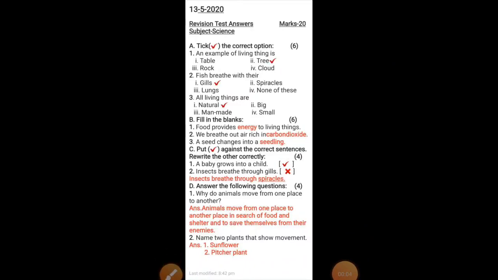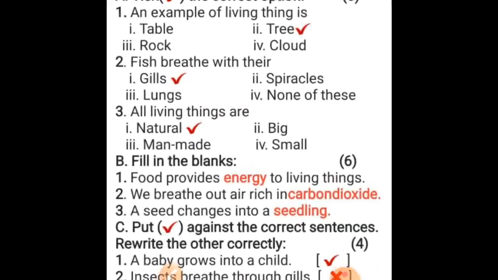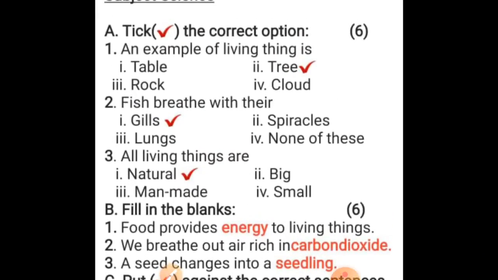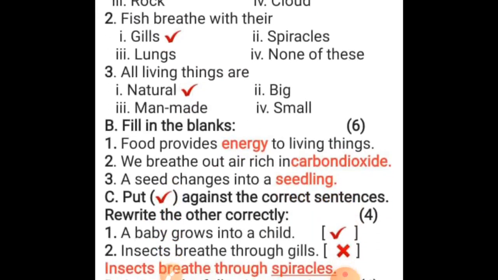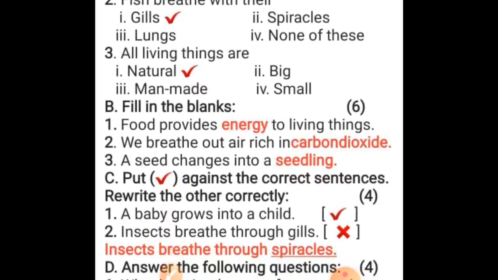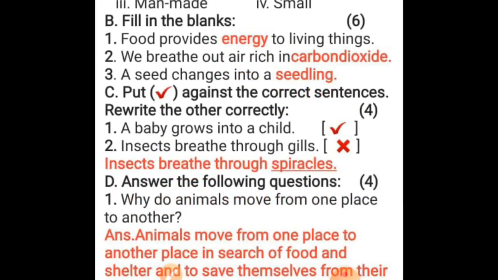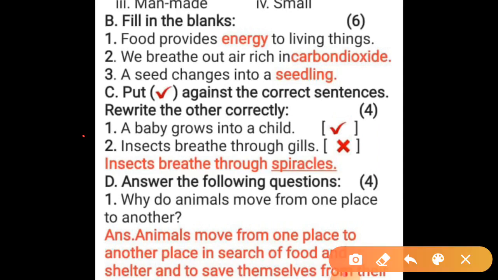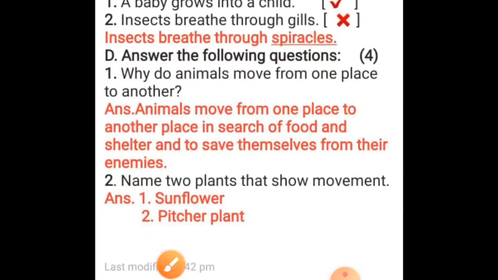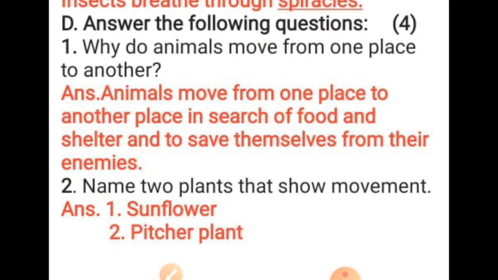You can see here, tick the correct. I have ticked with the red marker. Then fill in the blanks. Then C question is put against the correct sentences. Students, in this sentence there is no correction, it is the right sentence. And in this sentence, insects breathe through gills, that is wrong, and the correct sentence is here, insects breathe through spiracles. Next, question answers. Why do animals move from one place to another?